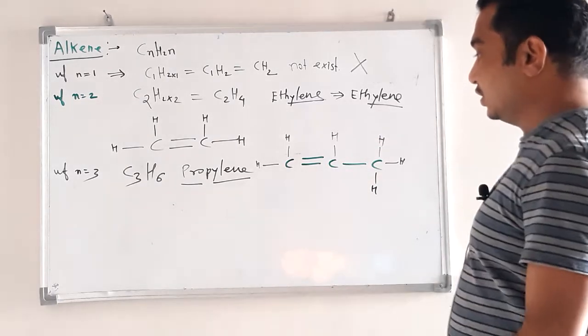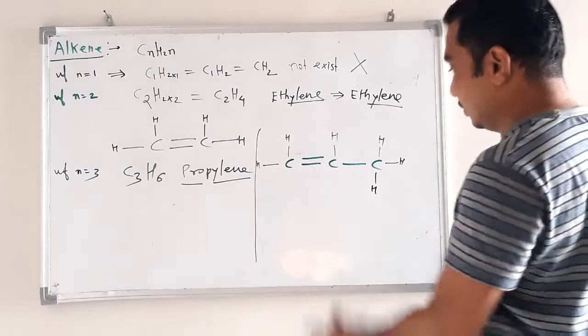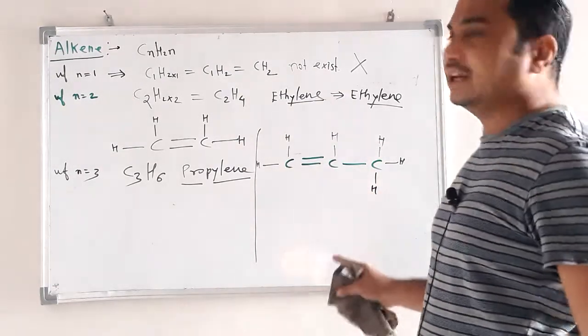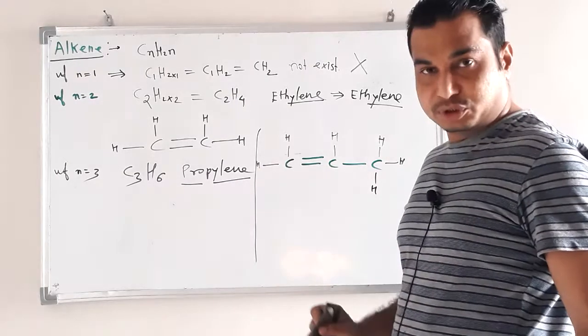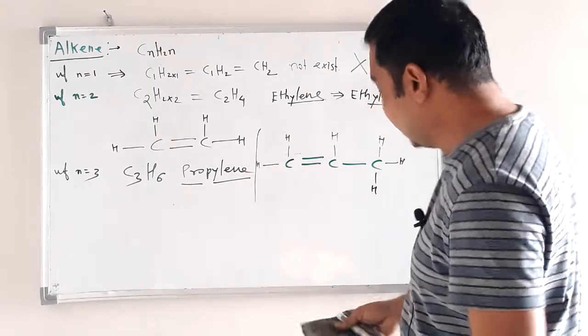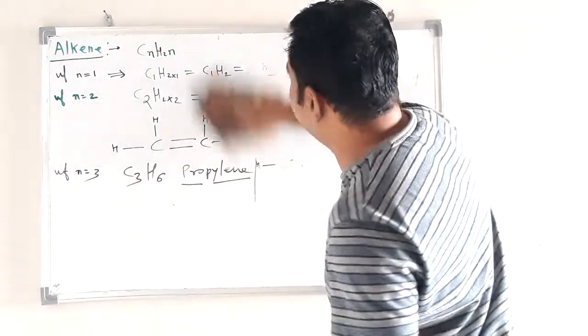Okay, this is the structure for propylene. Carbon number 1, 2, 3 carbon. Propylene has only a single structure, no more structures are possible for propylene. So single isomer. Then the first is ethylene, second is propylene, third,